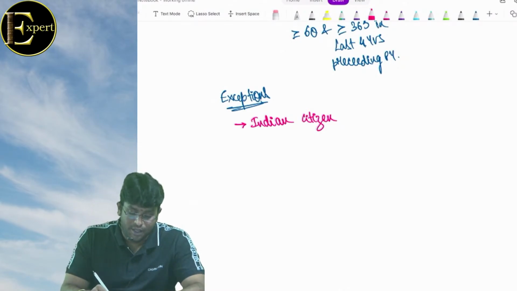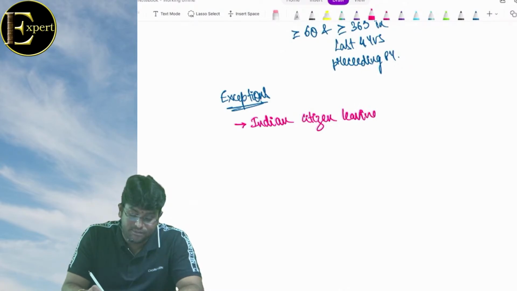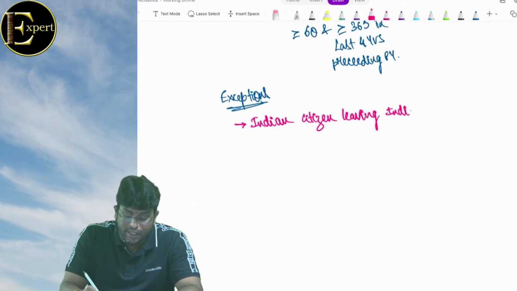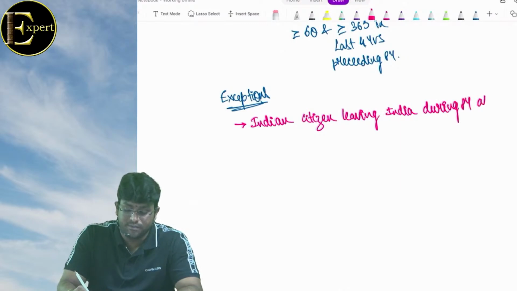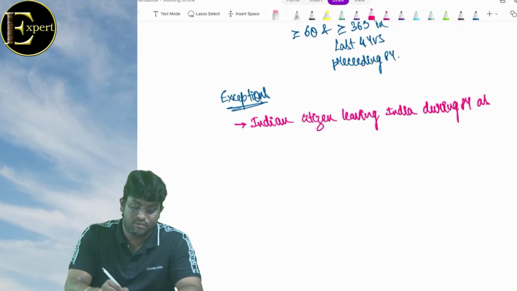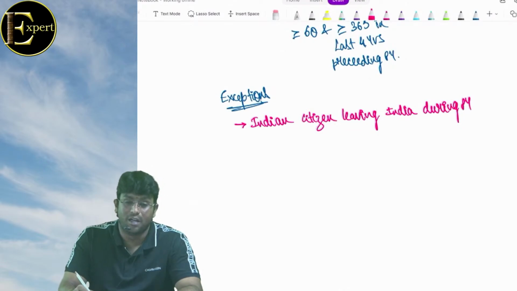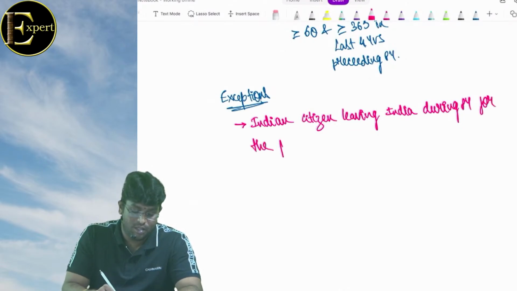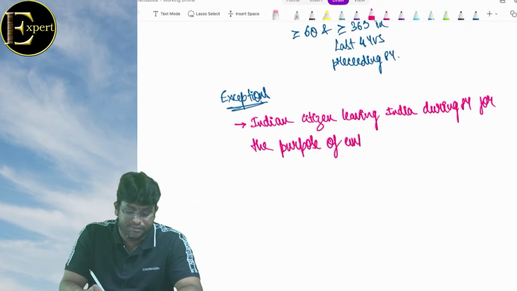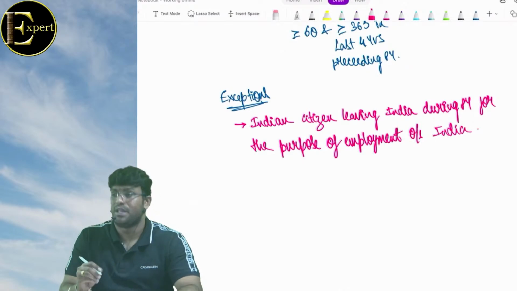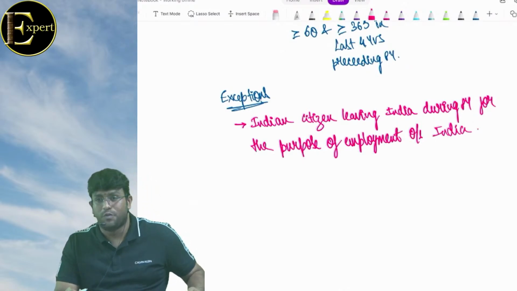चलो first point. Indian citizen leaving India during previous year for the purpose of employment outside India. समझ में आ गया बेटा points? So first point read out.